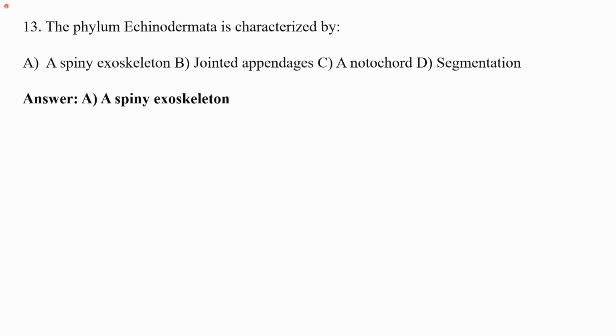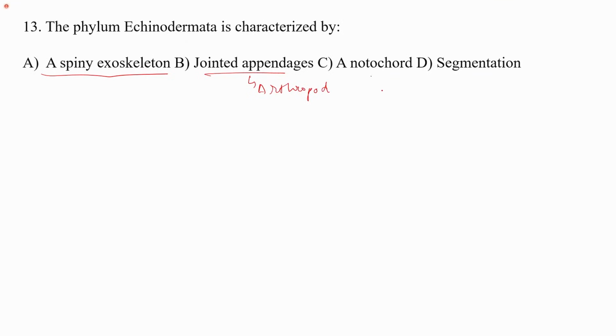So the phylum Echinodermata is characterized by a spiny exoskeleton. Jointed appendages is the characteristic of phylum Arthropoda. Notochord is the characteristic of phylum Chordata that we will see later. Segmentation is mainly the characteristic of phylum Annelida. In some arthropods, segmentation is present, but in echinoderms, a spiny exoskeleton is present that contains spines.